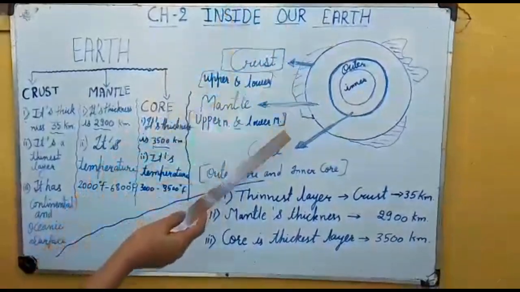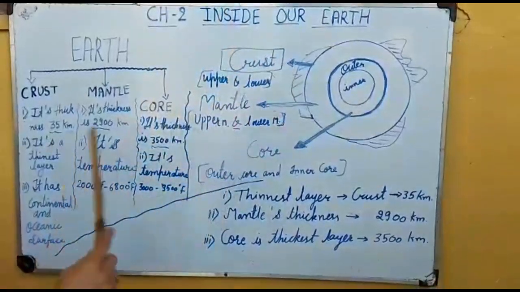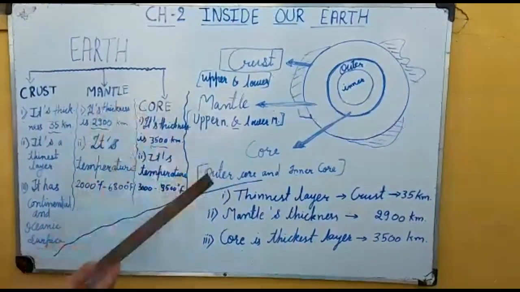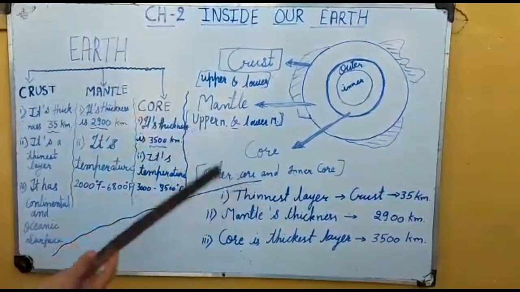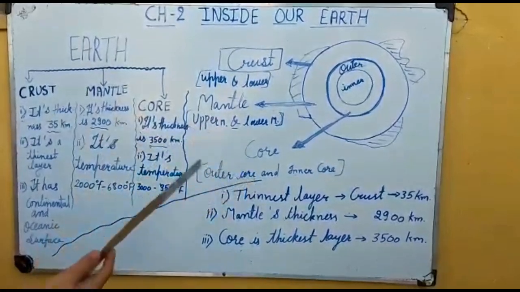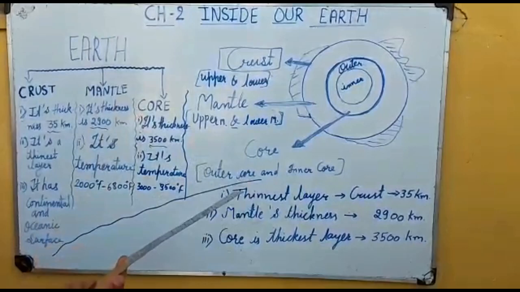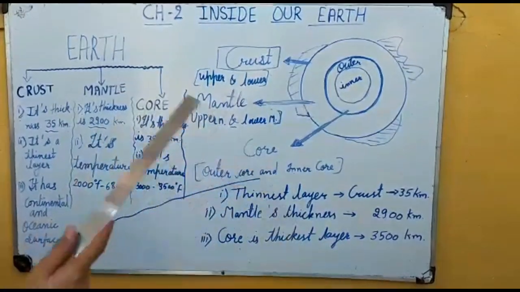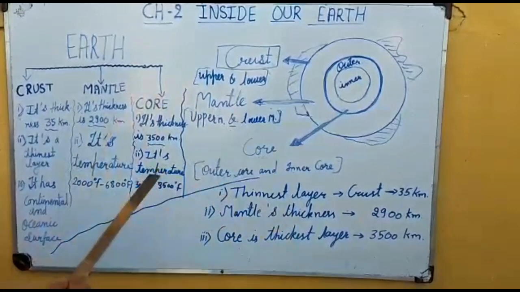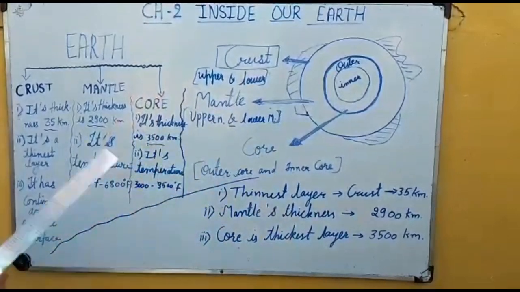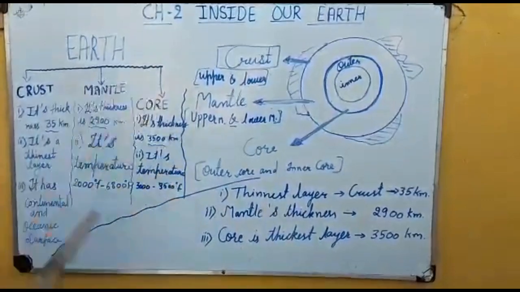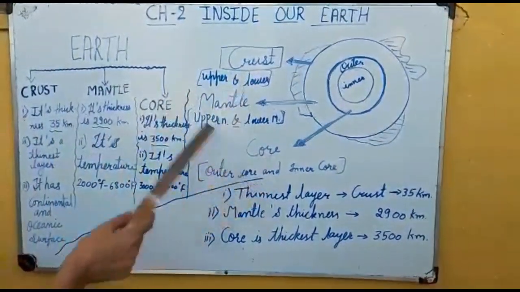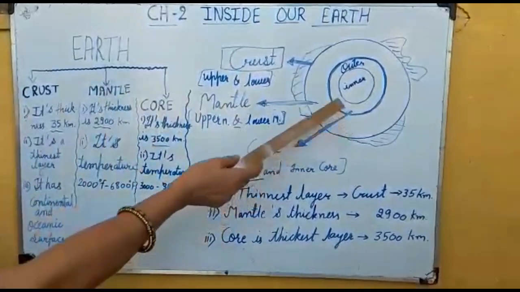So our earth is a dynamic planet. Dynamic in the sense that it is not constant, it is changeable. So many changes are occurring in it. Sometimes we have seen and felt that many places have earthquakes, volcano eruptions and seismic waves. These are the different things we feel. This is a dynamic planet. So first we will discuss the layers.